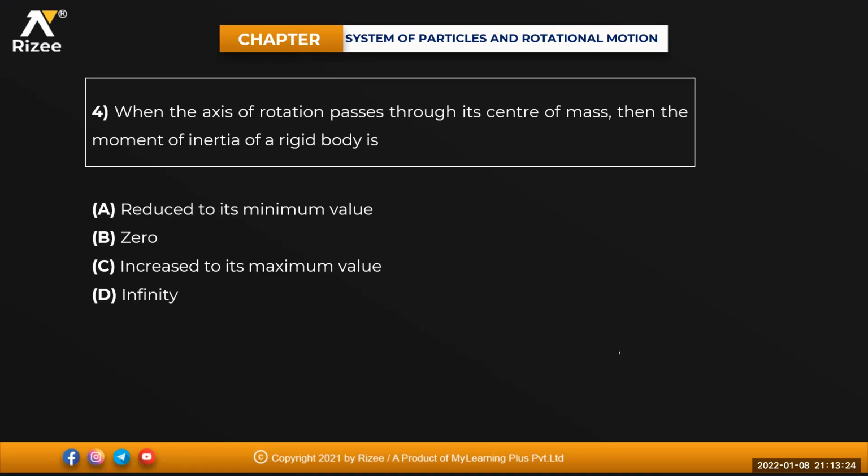Okay. When axis of rotation passes through its center of mass, the moment of inertia of the rigid body: reduced to its minimum value, 0, increased to its maximum value, infinity. Good question, beta. Can anyone give me the answer?